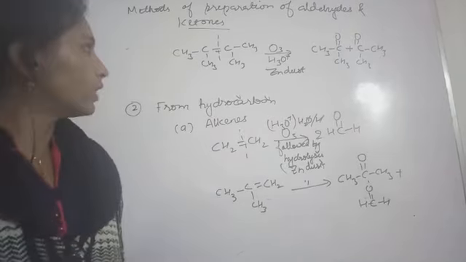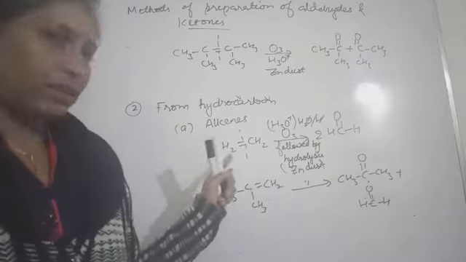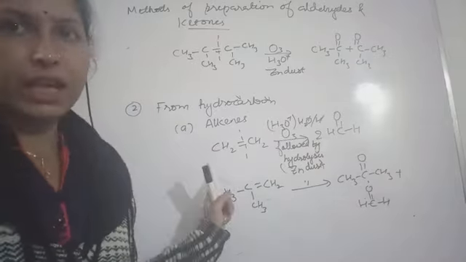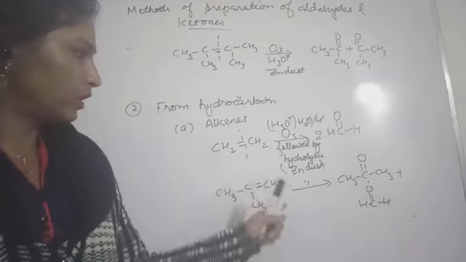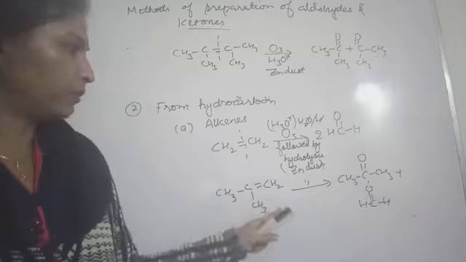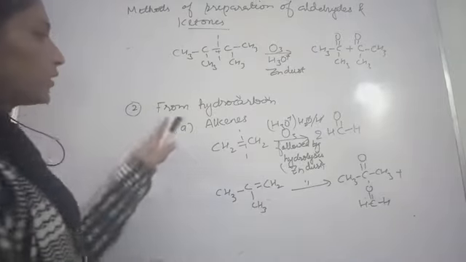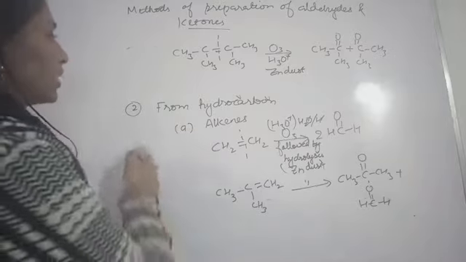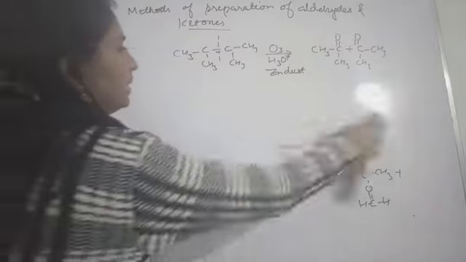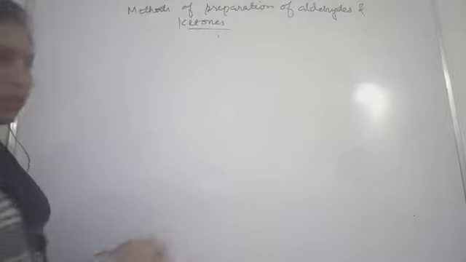Okay, so next part, let's see. This was also one of the methods by which you can prepare aldehydes and ketones. This way the aldehydes you are getting by this method, and the ketones also. Now one more method from hydrocarbons, the B part. This was from alkenes, so now we are going to see from alkynes. Let's check how alkynes are going to give you